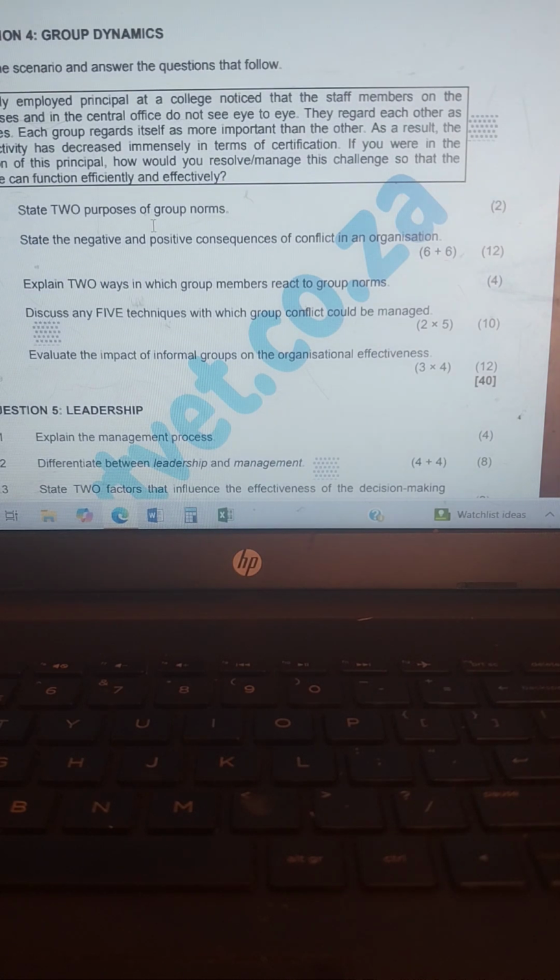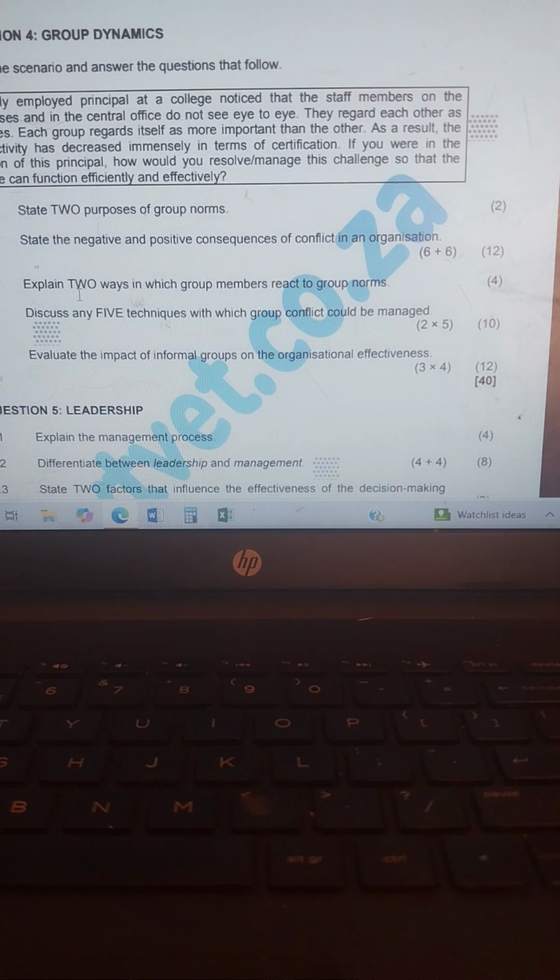The second one, problems can be aired and timeous solutions can be found. The third one, conflict in bureaucratic structure can lead to the abolishment of this type of structure. That is your negative and positive consequences.